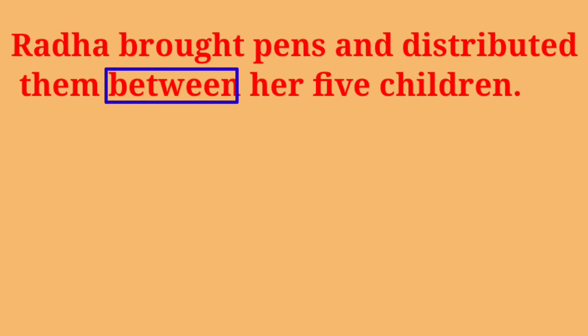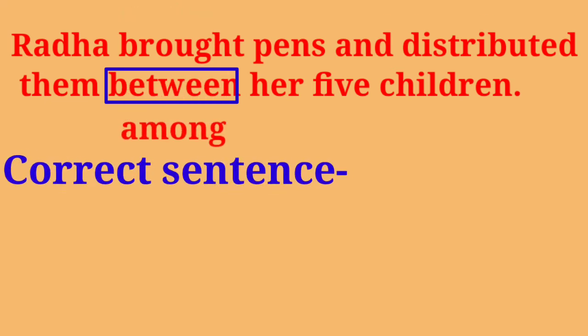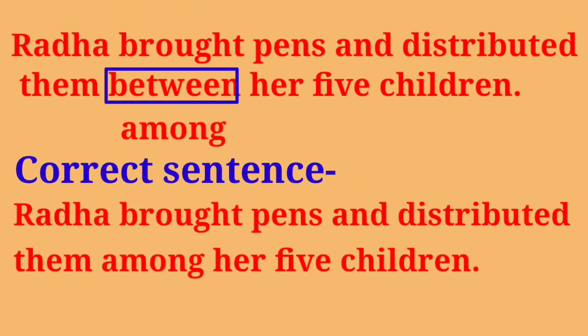The reason is that between is used when there are two persons, two things, or two places with specific names. But here we have the words 5 children, and therefore in the place of between we are expected to use the correct preposition, that is among. So the correct sentence is Radha brought pens and distributed them among her 5 children.